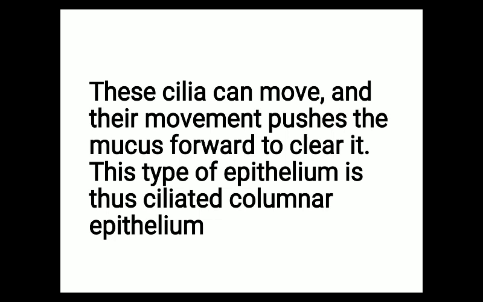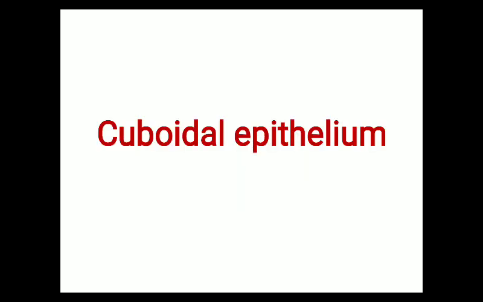What is the function of the cilia present over columnar epithelial tissue? They push mucus in a particular direction. The vibration of the cilia pushes the mucus or any other structure in a particular direction. This is the function of ciliated epithelium.